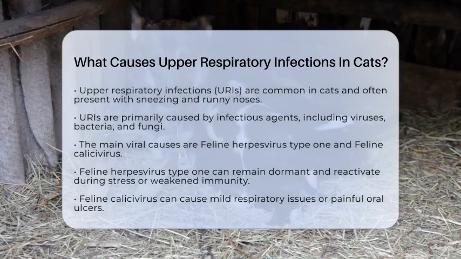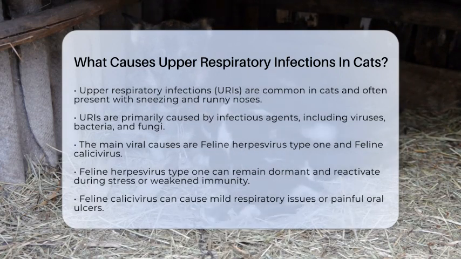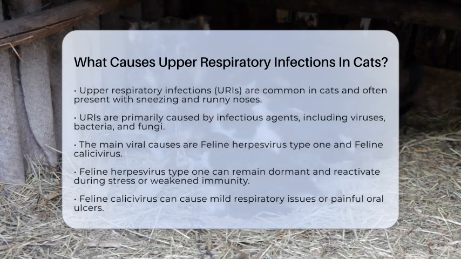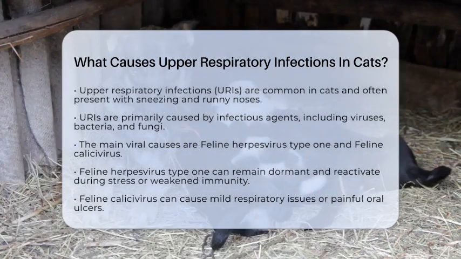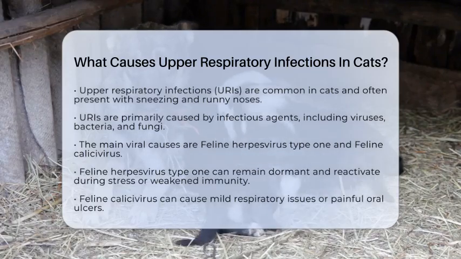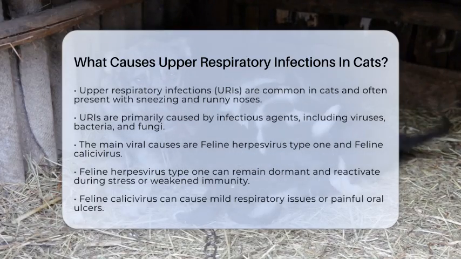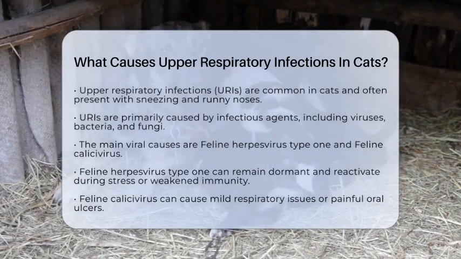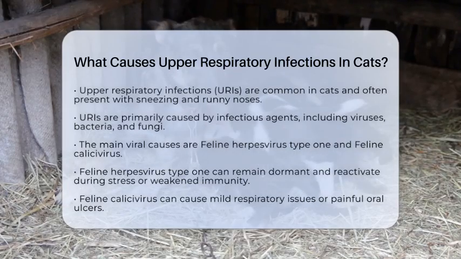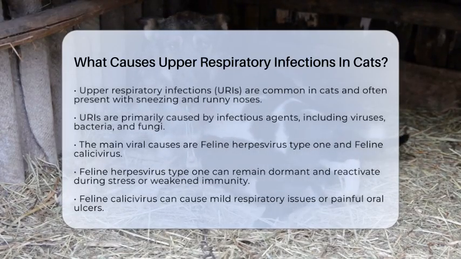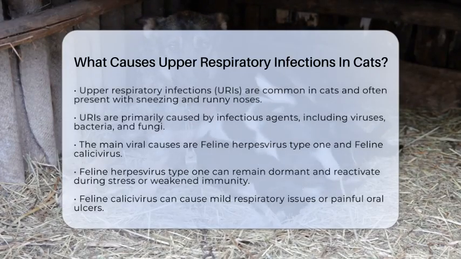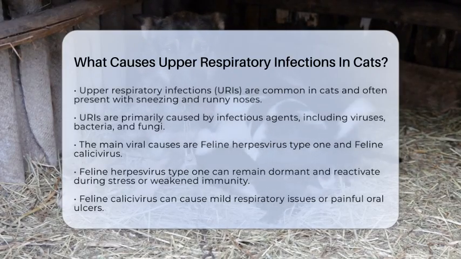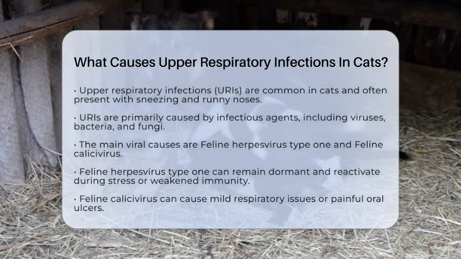Most upper respiratory infections in cats are caused by infectious agents. The primary culprits are viruses, followed by bacteria, and less frequently, fungi. These infections mainly affect the upper airway structures, including the nose, throat, and sinuses. The most frequent viral causes are feline herpes virus type 1 and feline calicivirus.